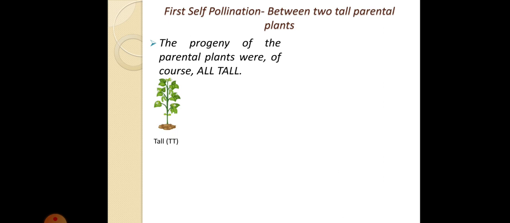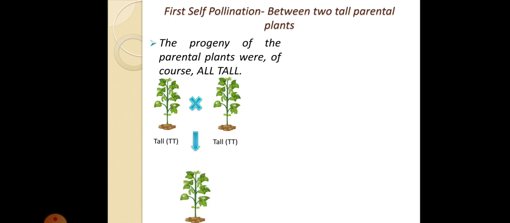Okay, to find out the answer, Mendel took a tall plant and another tall plant. Two tall plants he took. He then cross pollinated them. After cross pollination, what did he observe?